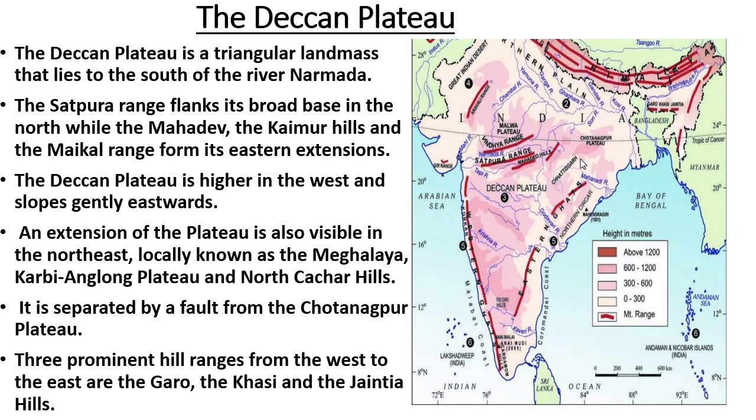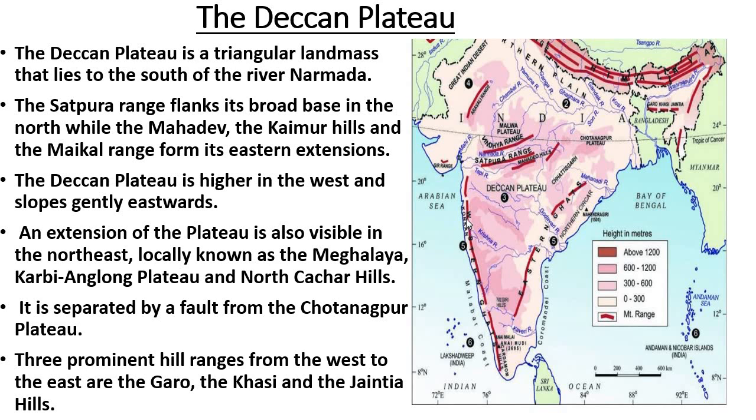The Deccan Plateau is higher in the west. Here the altitudes are higher on the western side, and it slopes gently eastward, where the altitudes are low.